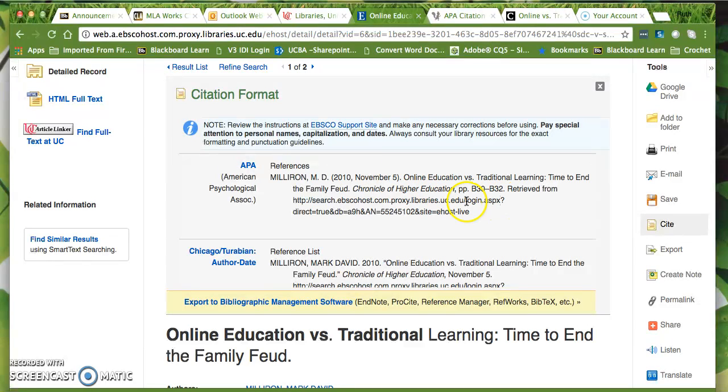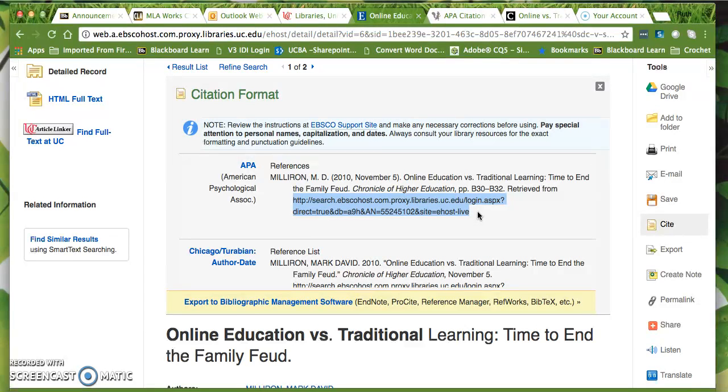The other problem is the URL that it's going to give you. This is a useless URL for any reader. The purpose of a works cited or a references page is so that the reader can go and take a look at your sources if they're interested in what you have. So this won't help. You'll notice it says search.ebscohost.com.proxy, libraries, uc.edu. So only you in your account can actually access this URL.